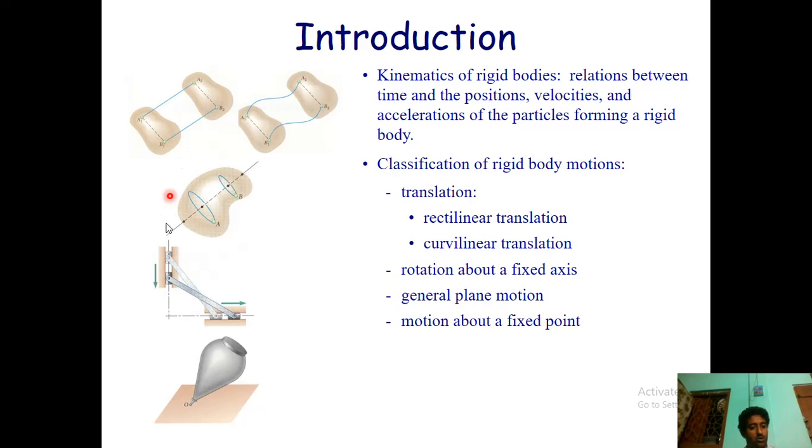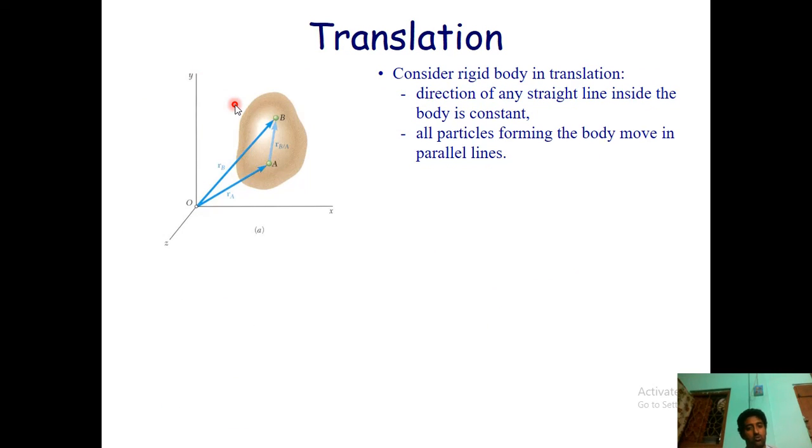Now, why is it so? You could see there is one point and there are two points. These two points are shifted from here to here. These two points are shifted from here to here. This is what is happening. Okay, clear? So there are many more, as I have told you about the motions, general motions.